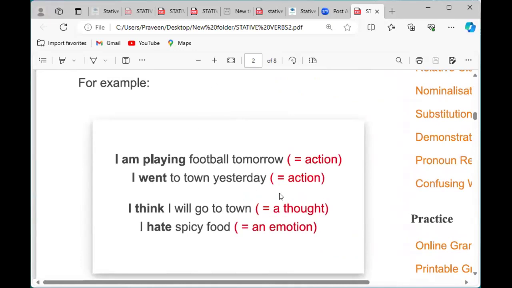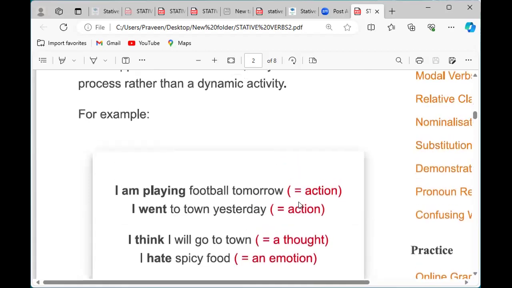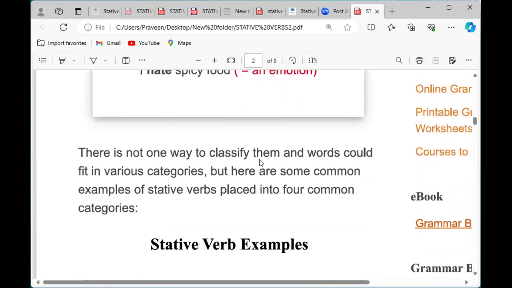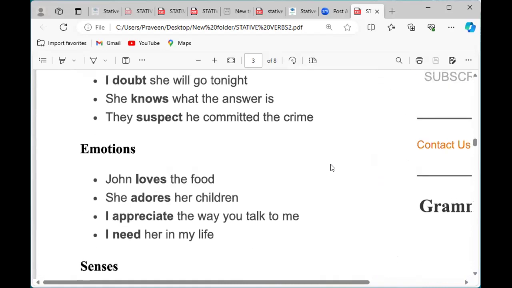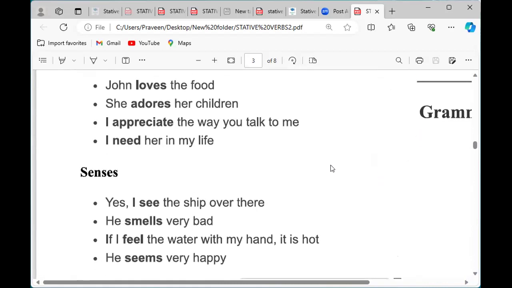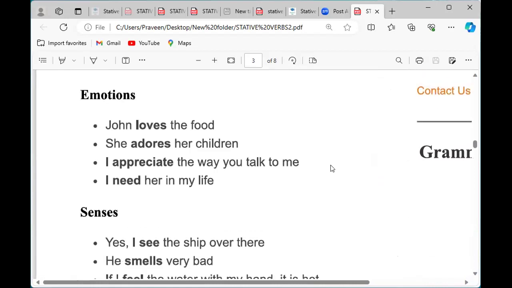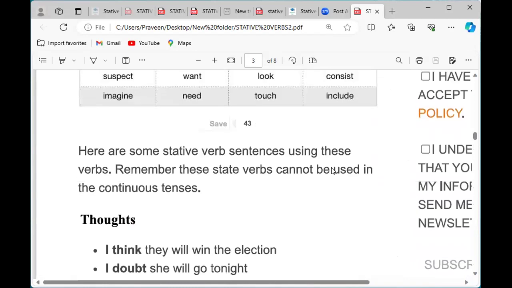I went to town yesterday. Went by walking or by vehicle, but we have our movement. By thinking and all, we give a task to our mind. Our mind thinks about that, and even emotions and all. Those come from our mind, assuming things. Those are all related to mental and senses, by seeing, hearing, smelling, tasting. That is where we use stative verbs as a category.